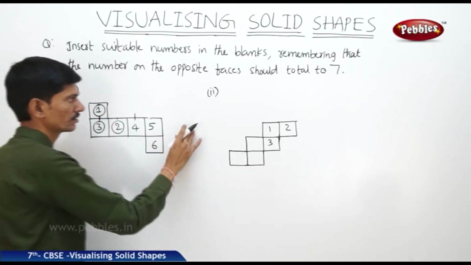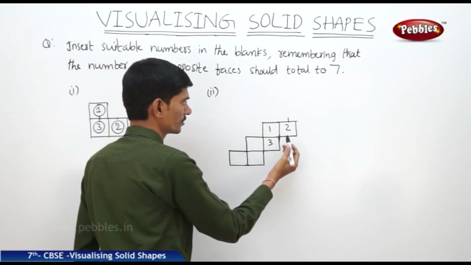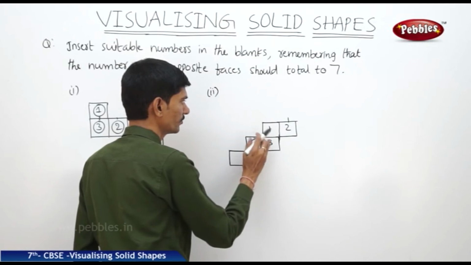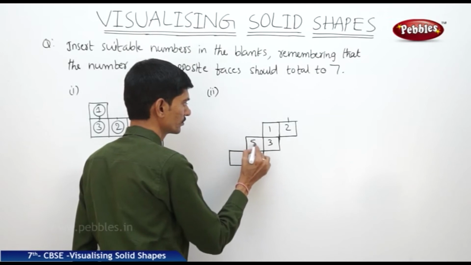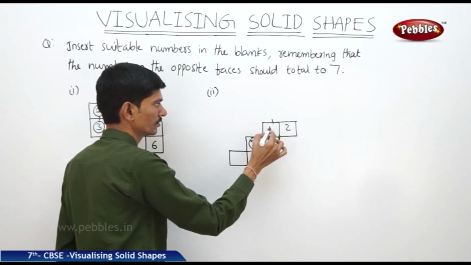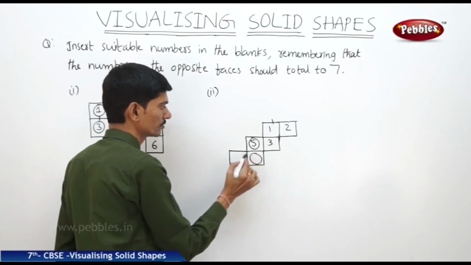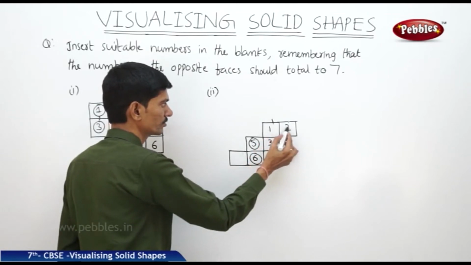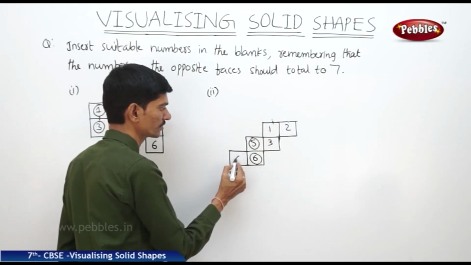Now if you take the second net of the dice, here we take 3. Now this third will be related to 2, so 2 plus 5 is 7, so this is equal to 5. Now again it will come from 1, so third one, this one is related to this thing now, so 1 plus 6 is 7, so this is 6. Then 1 2 3 5 6, then 4 is missing, then we write this face as 4.